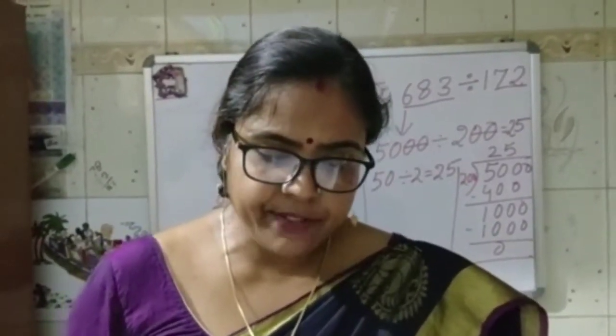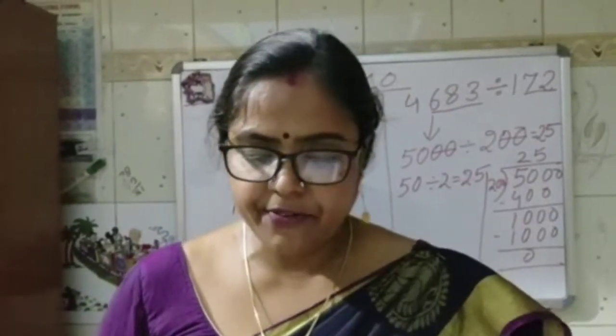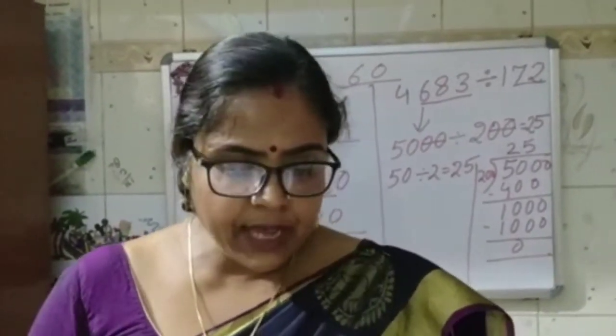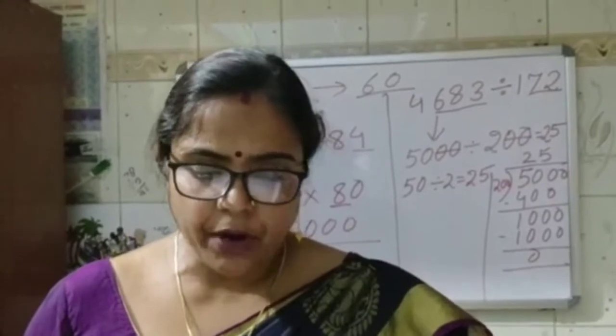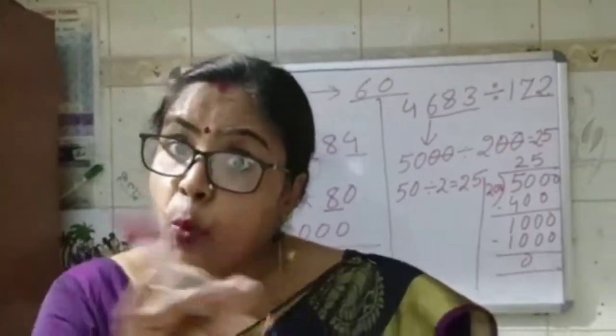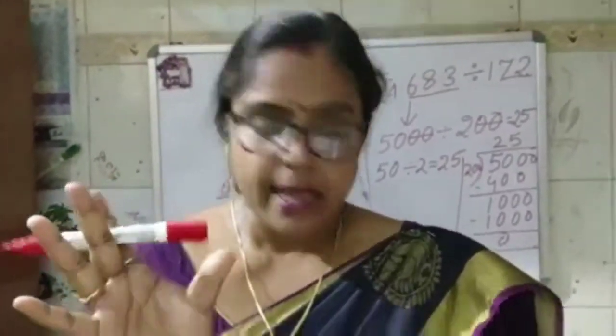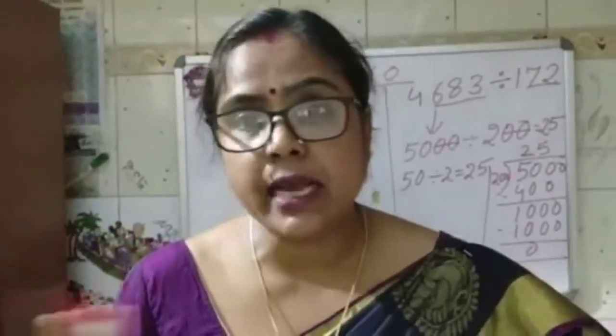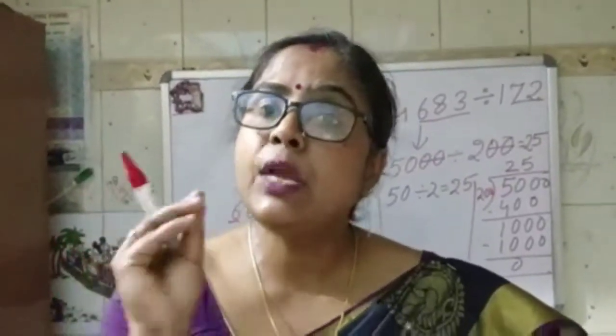A high-rise building has 25 floors and there are 68,750 bulbs, and the bulbs are to be fitted equally among each floor, equal distribution. How many bulbs will be there on each floor? It means equal distribution is there. Here it is not asking about one or many like that. They are asking for equal distribution, and equal distribution means division. Okay.